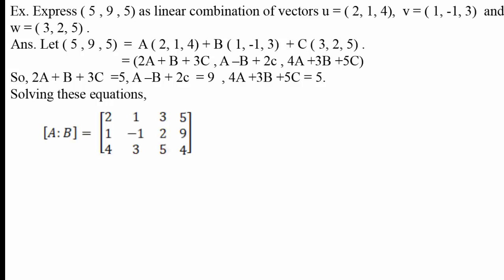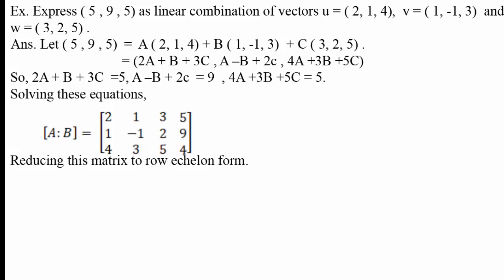For that, we shall write the augmented matrix [A|B]. The first three columns are coefficients of a, b, c variables in the three equations, and the fourth column is the constant term on the right hand side. Hence the augmented matrix becomes: first row 2, 1, 3, 5; second row 1, minus 1, 2, 9; third row 4, 3, 5, 5.